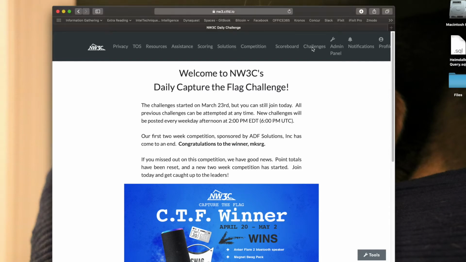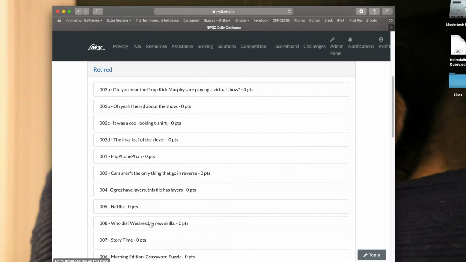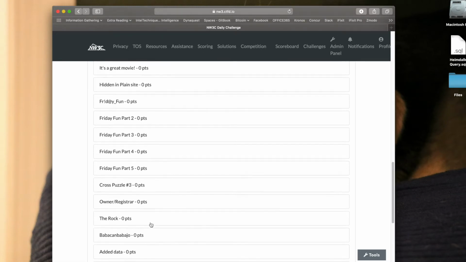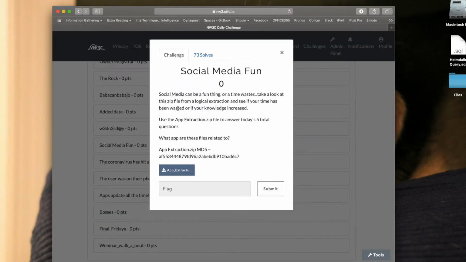Today we're going to be looking at a 5-part question of an iOS abstraction. So we're going to go into the retired section, and we're going to come down to what's called Social Media Fun. You will see Social Media Fun. The coronavirus has hit around the world, the user was on their phone, apps update all the time, and bosses are all related to today's challenge.